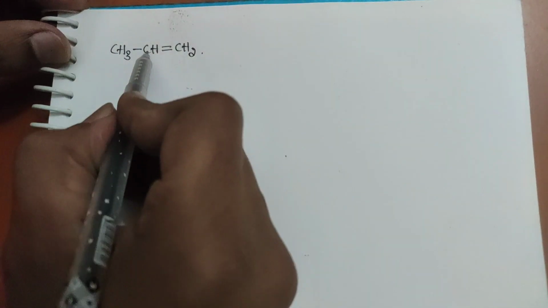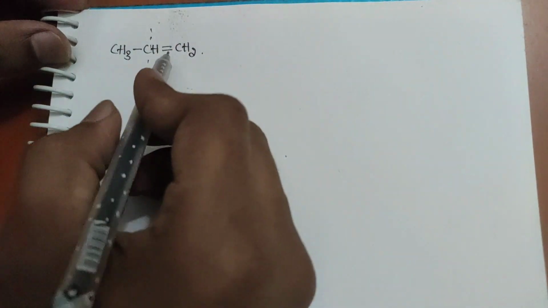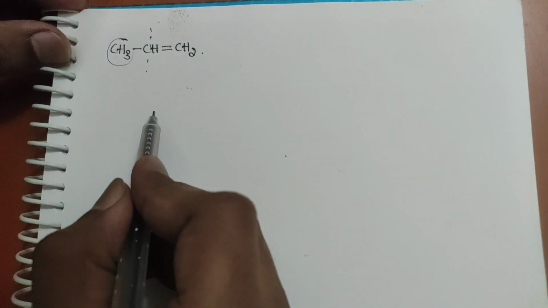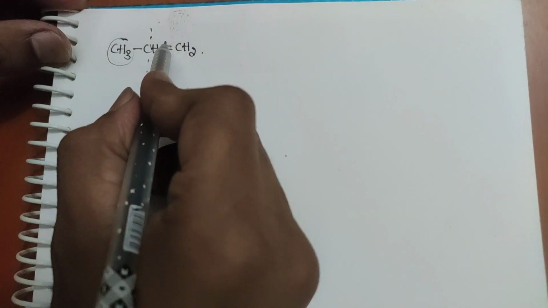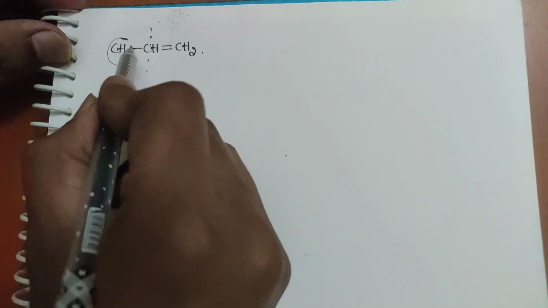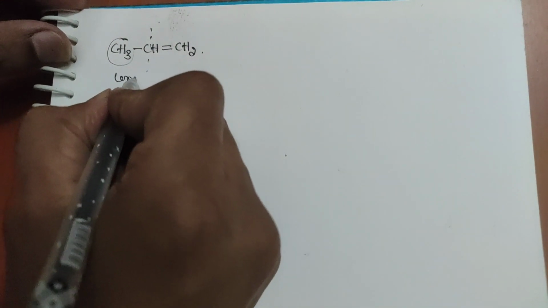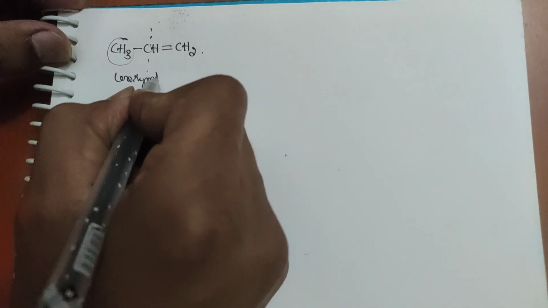It is unsymmetrical because if you cut here, there are 2 hydrogen atoms on one side and 3 hydrogen atoms on the other. It's not symmetrical, and this part contains a double bond and this part contains only single bonds.